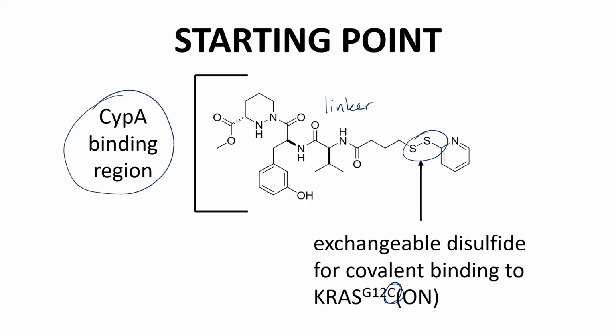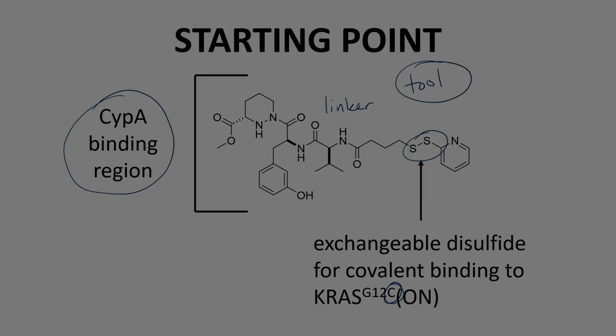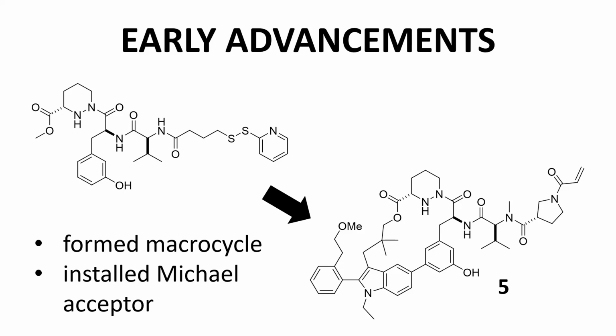With this structural information, the scientists were able to advance from this tool compound to a viable lead. On the screen, we can see some of the early changes to generate compound 5, which enabled proper SAR studies and lead optimization. These changes were greatly informed by X-ray co-crystals and likely molecular modeling. There are two key changes.